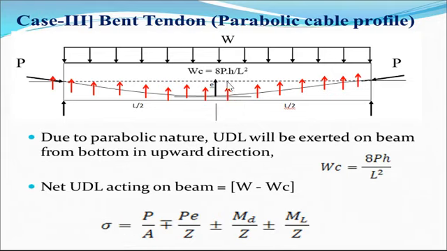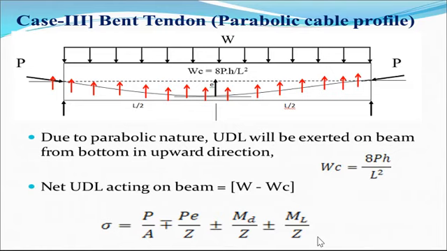What is H? H is the total sag from the neutral axis. So 8 PH divided by L square will give the net UDL from the upward side, and from the downward side W. So the net load is equal to W minus WC, which is in the form of UDL. So sigma is equal to P by A, the formula is again the same, minus PE by Z due to eccentricity plus minus MD by Z plus minus ML by Z.